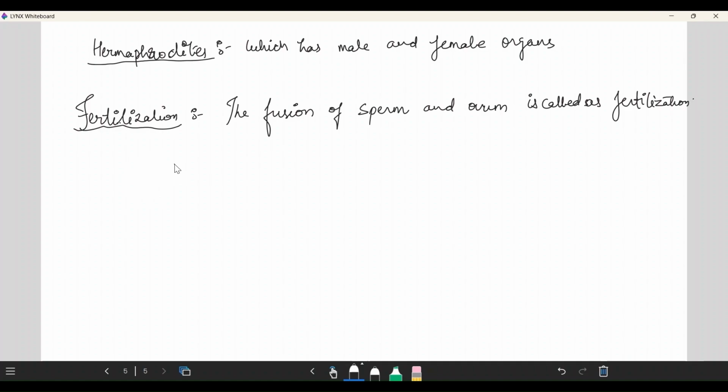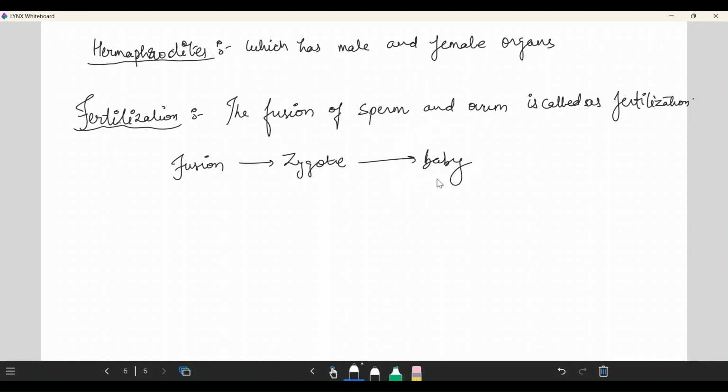Got it? Fusion occurs. After fusion, it changes into zygote, and the zygote will change into the baby. In your book, the baby is given directly, from zygote to baby. But there are some more stages by which a baby comes as a newborn.